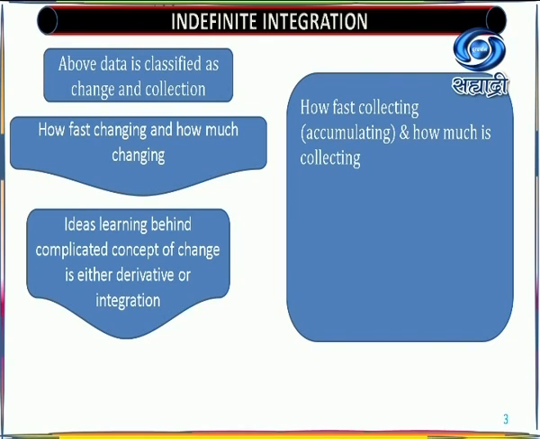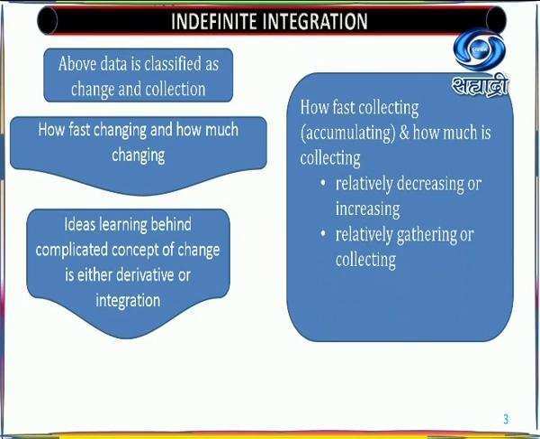So how fast you are collecting your data is also important. Accumulating data, and how much data you are accumulating. Relative decreasing or relative increasing, relative gathering or relative collecting, these are examples of the derivative and integration. This is a bifurcation of your calculus. Your calculus begins with the limit, but limit is a basic part of the derivative. So actually it is divided into two parts. One part is derivative, another part is integration.